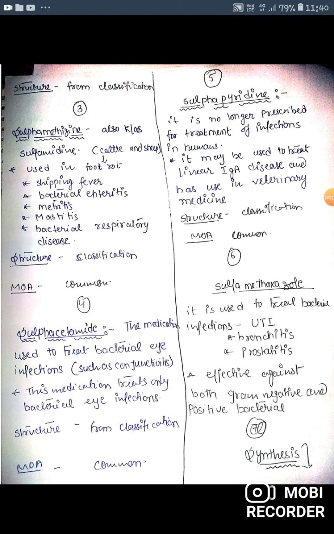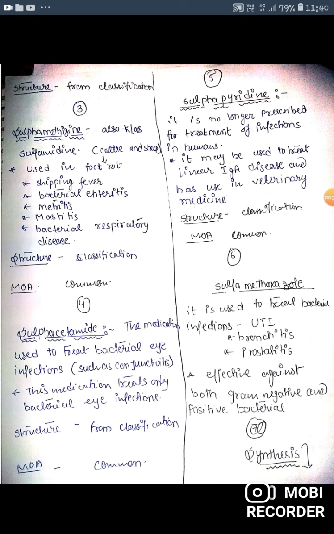Next drug is sulfapyridine. It is no longer prescribed for the treatment of infection in humans. It may be used to treat linear IgA disease, as well as in veterinary medication. Mechanism is the same as tinidazole, sulfacetamide and sulfamethoxazole.